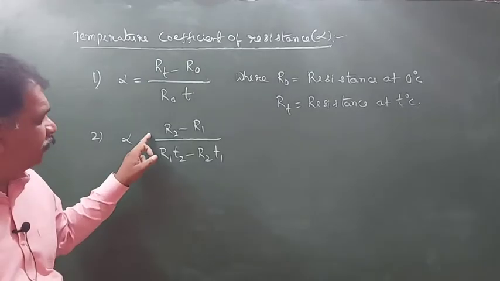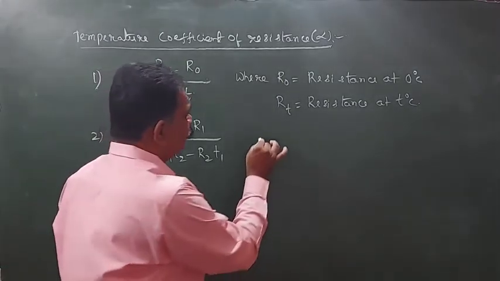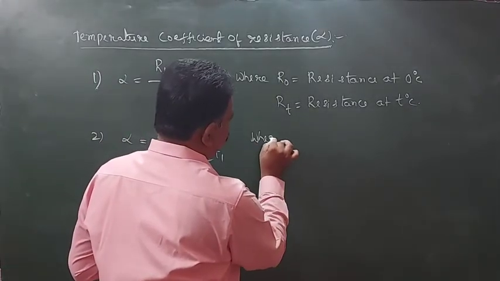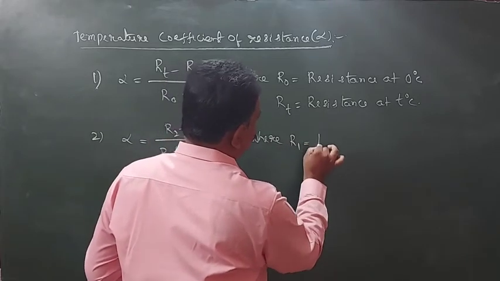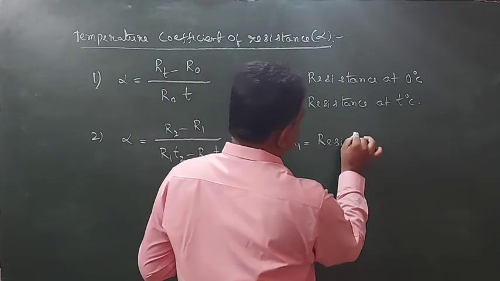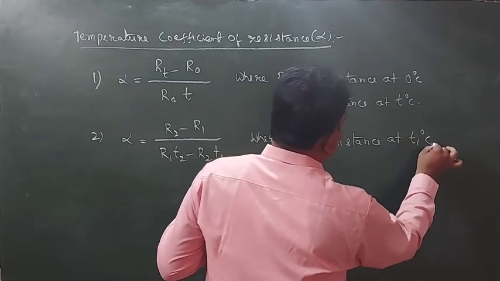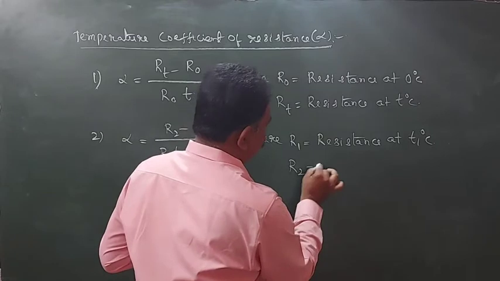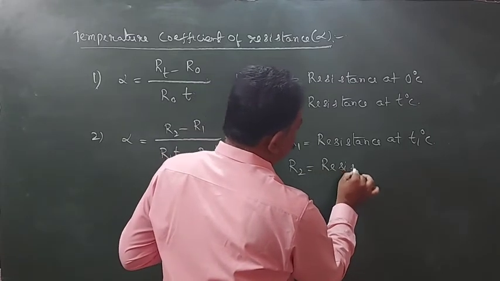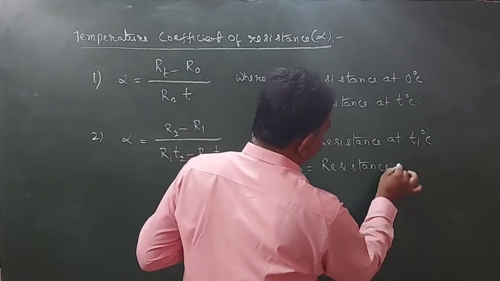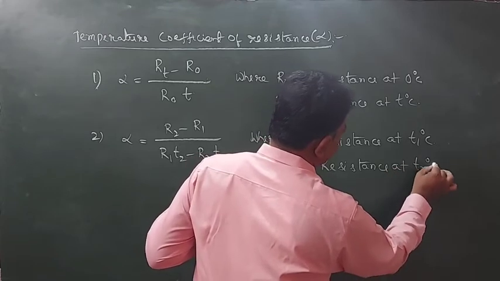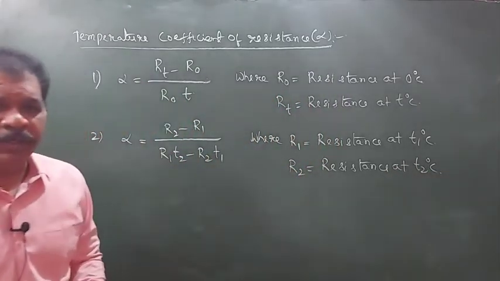Find the alpha means we have to use the formula where here R1 is equal to resistance at T1 degree centigrade. R2 is equal to resistance at T2 degree centigrade.